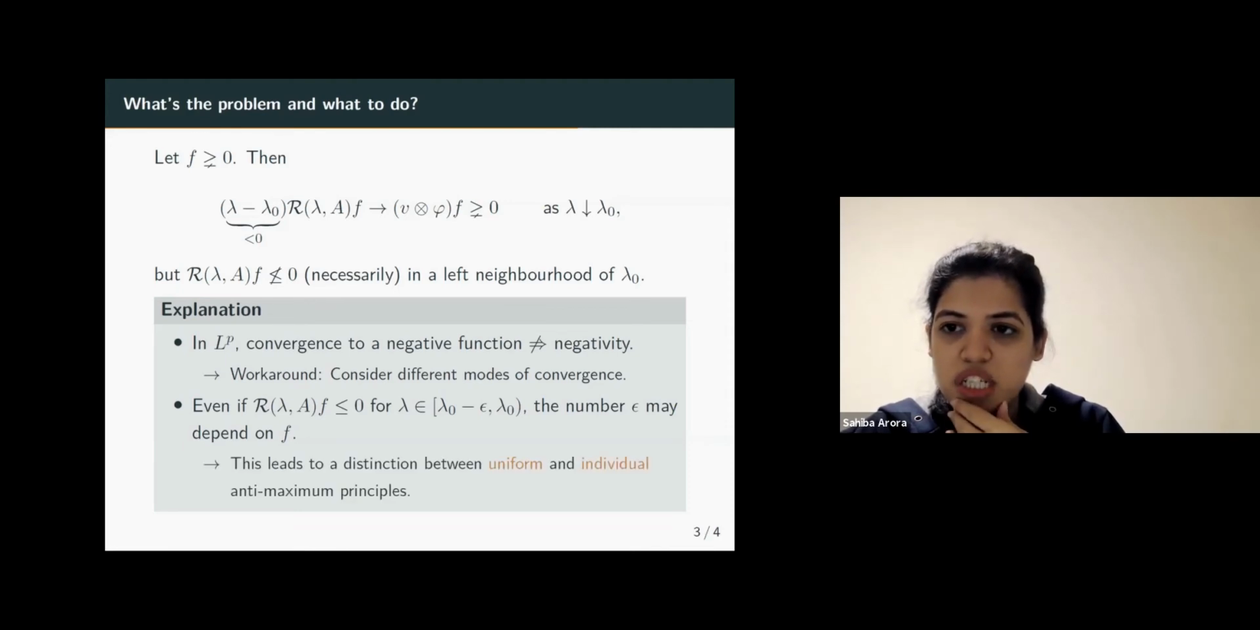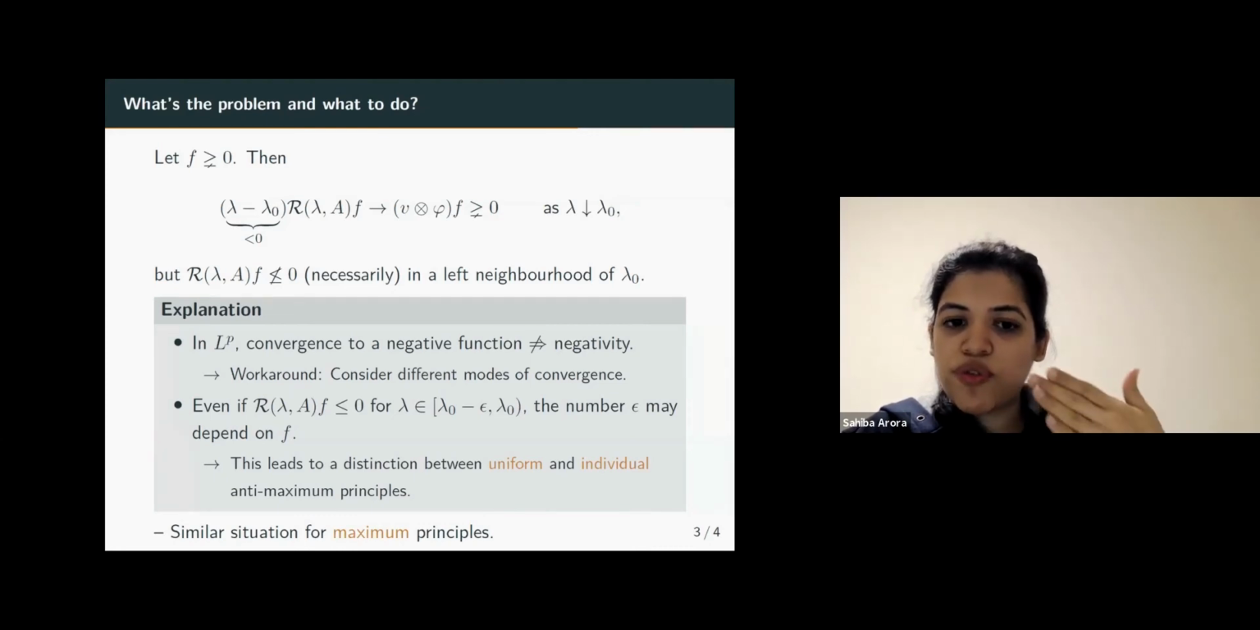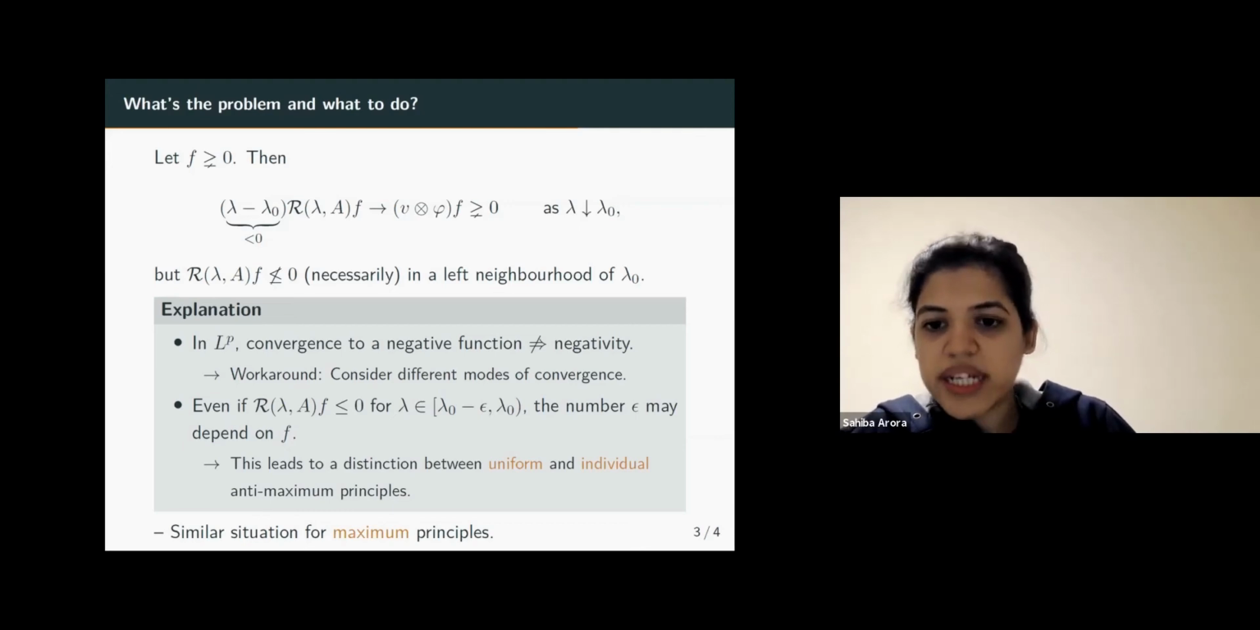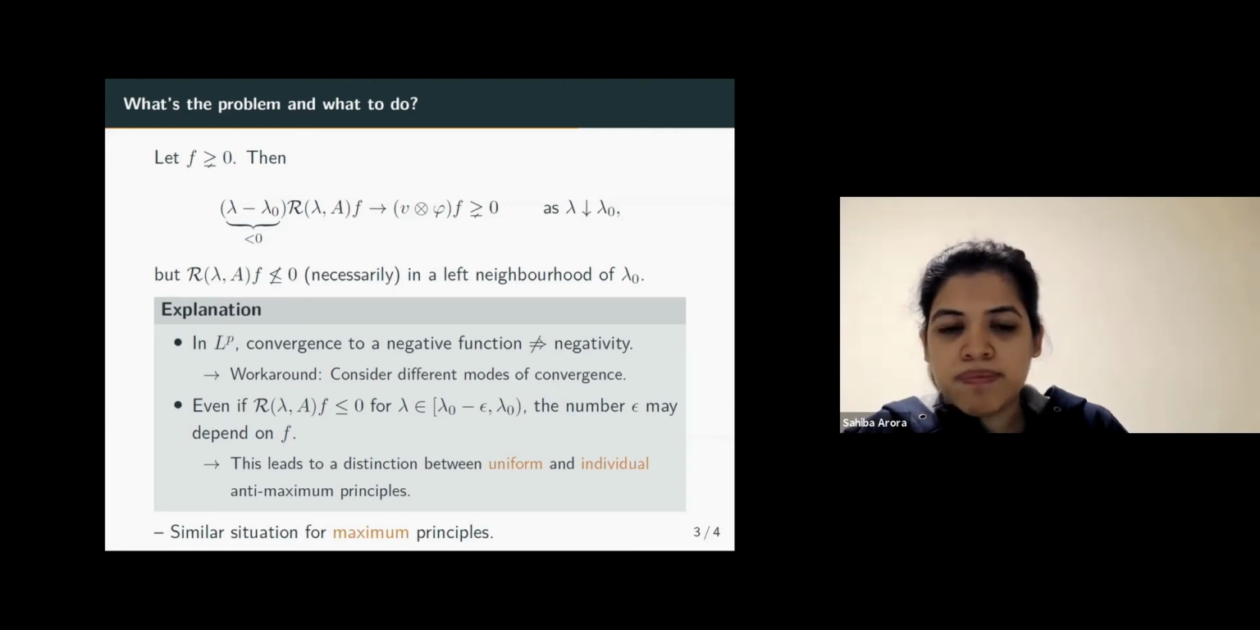So this leads to a distinction between uniform and individual anti-maximum principles. And analogously, a similar situation occurs for maximum principles. So even in the case of maximum principles, there is a need to distinguish between uniform and individual maximum principles. For this talk, I'm going to stick to uniform maximum principles, but one can, of course, also study individual maximum and anti-maximum principles and characterize them. And they're usually easier to characterize, actually.